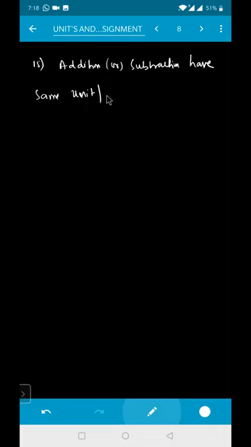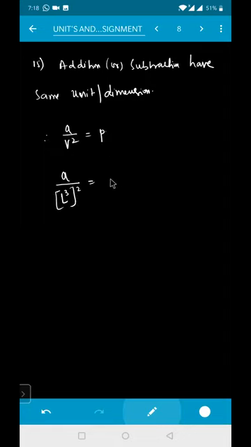I can write here right now. This is question number 15. Addition or subtraction requires the same units, or I can say the same dimensions. Therefore, the dimensions of A by V square must be equal to the dimensions of pressure. So this is A divided by volume, which is L cubed, to the power of 2, that is L to the power of 6, equals pressure.